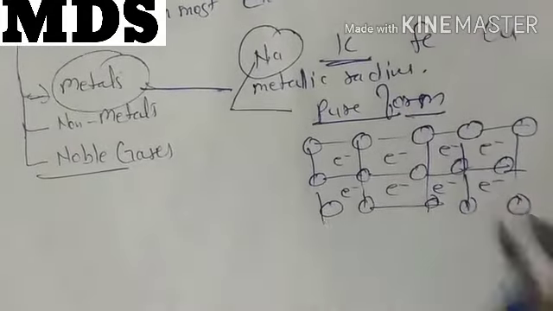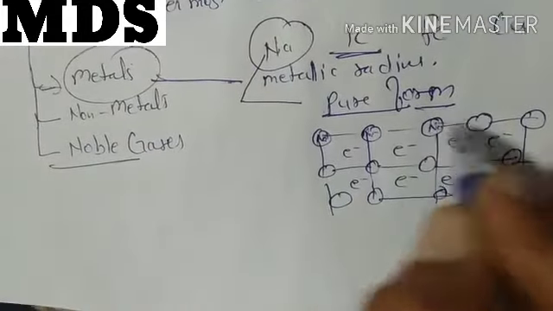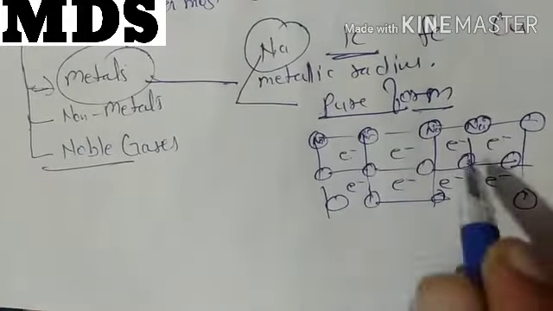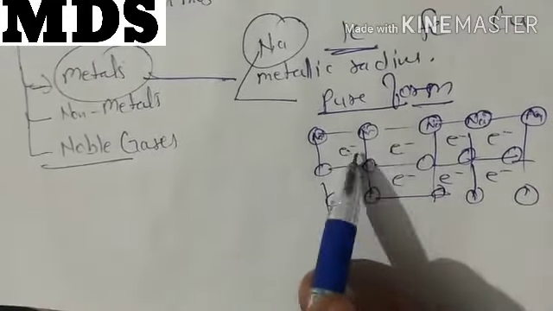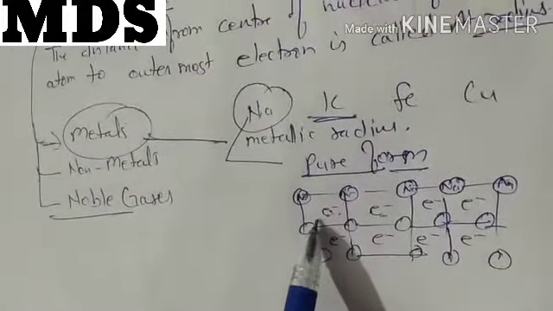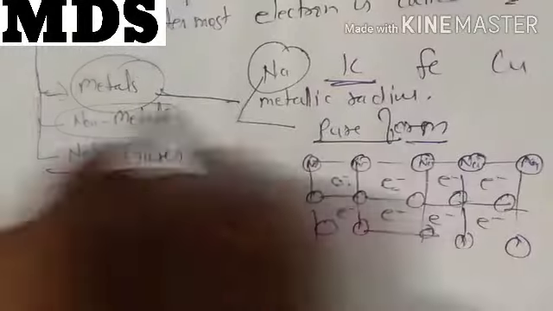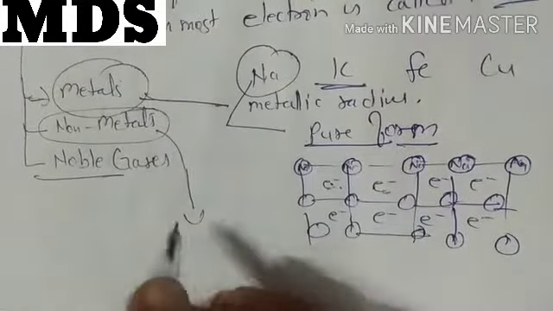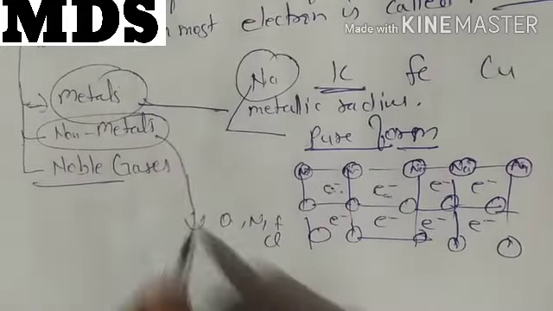Like in sodium, there is a positive ion, and one electron is balancing the charge. Because of this electron availability, metals have good conductivity. So from here we calculate the metallic radius in case of metals.